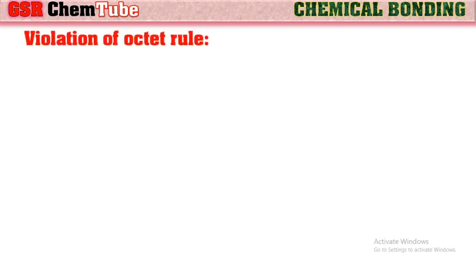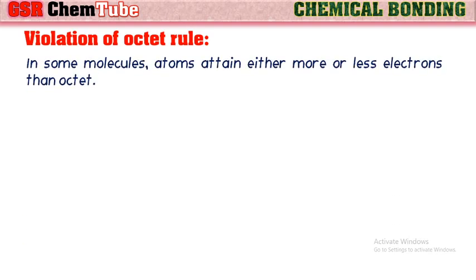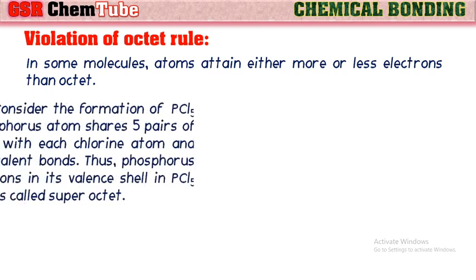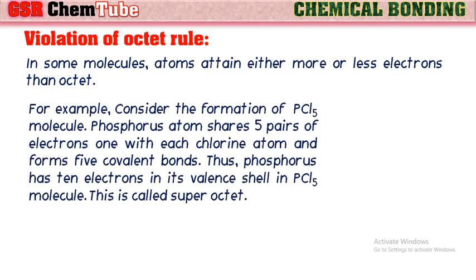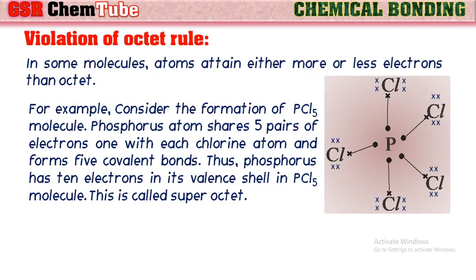Violation of octet rule. So as we have studied here, the covalent bonds are formed to attain the octet configuration for the atoms. But in some molecules, atoms attain either more or less electrons than the octet. For example, consider the formation of PCl5 molecule. In this, phosphorus atom shares 5 pairs of electrons, one with each chlorine atom, and forms 5 covalent bonds. Thus, phosphorus has 10 electrons in its valence shell in PCl5 molecule.